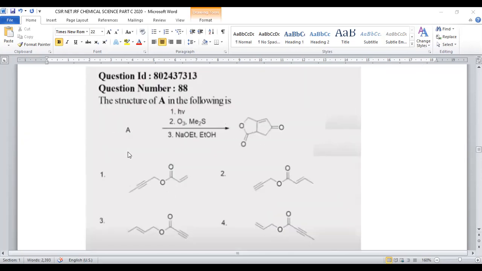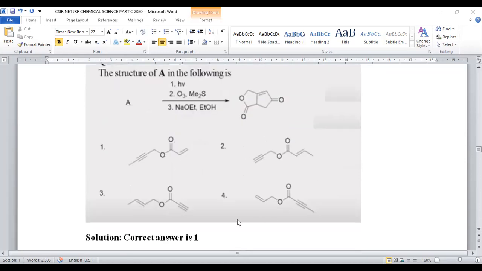In question 88, the starting material is to be predicted. The product is given, and the reagents are also given. The thing we have to predict is the compound. What is the starting material in this reaction? In order to get this, we have to go through the different compounds provided in the options. Choose an option, apply these reagents, and check whether it is possible to get the final product or not. We have to go in this manner.